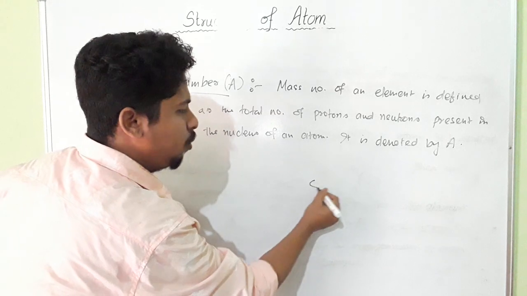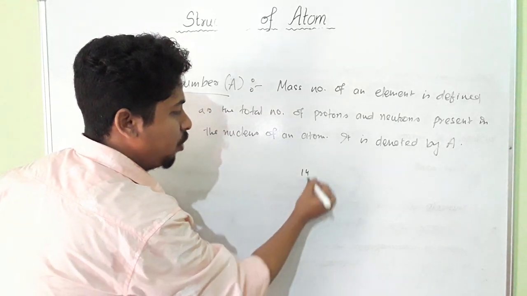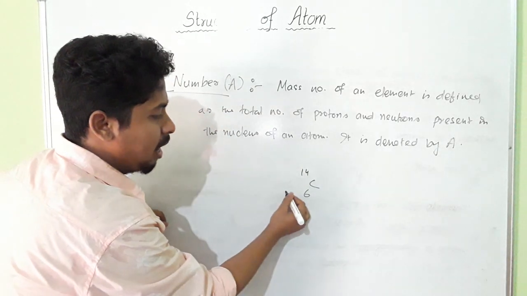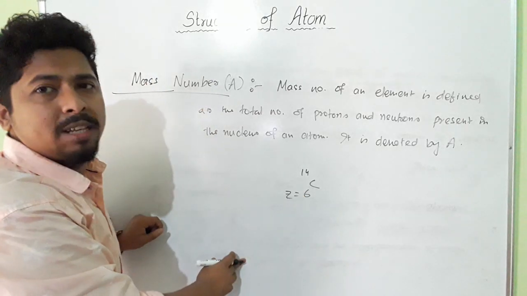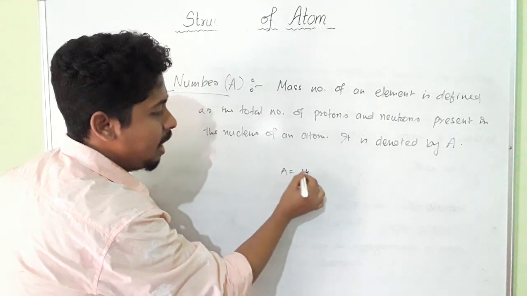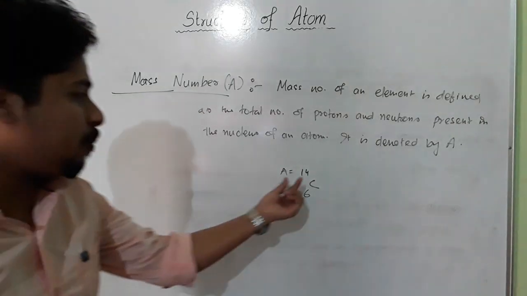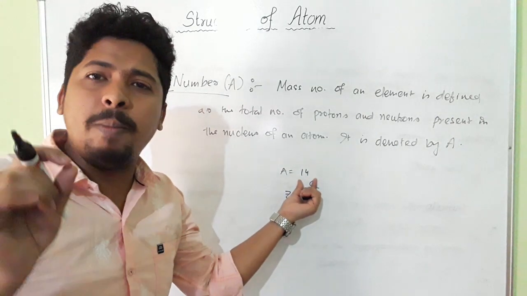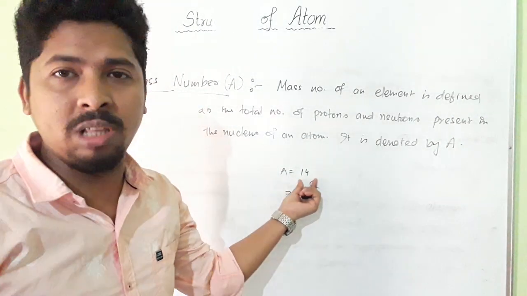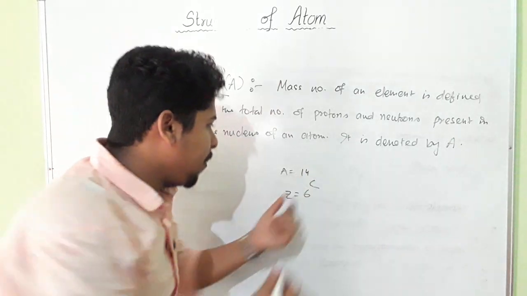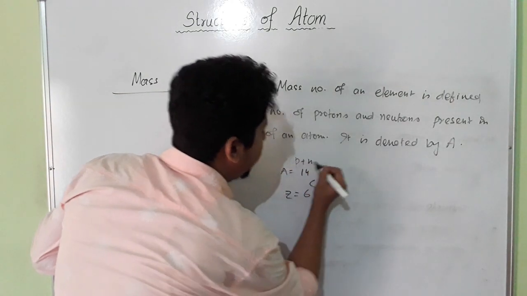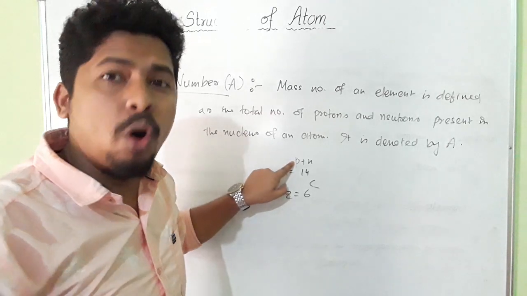Let us consider an example: carbon with 6 and 14. The lower one is called the atomic number; here the atomic number is 6. And the mass number here is 14. This mass number means the number of protons and neutrons, so A is P plus N. P means protons, or atomic number.